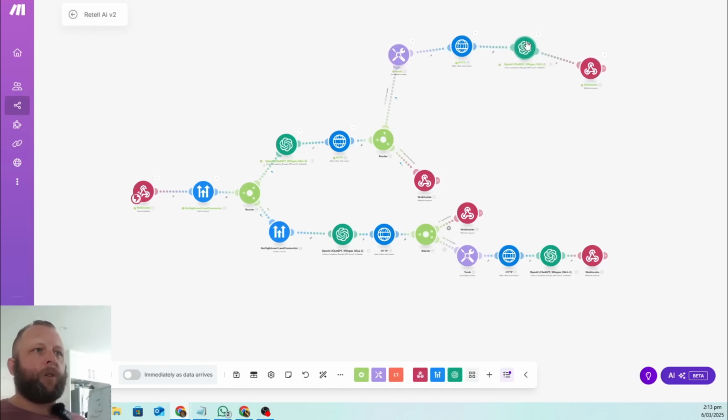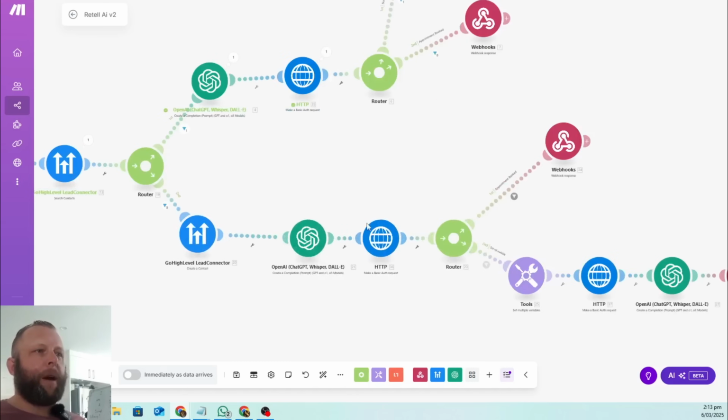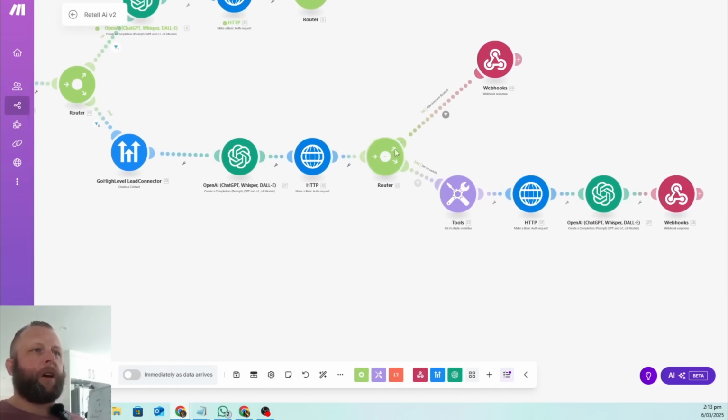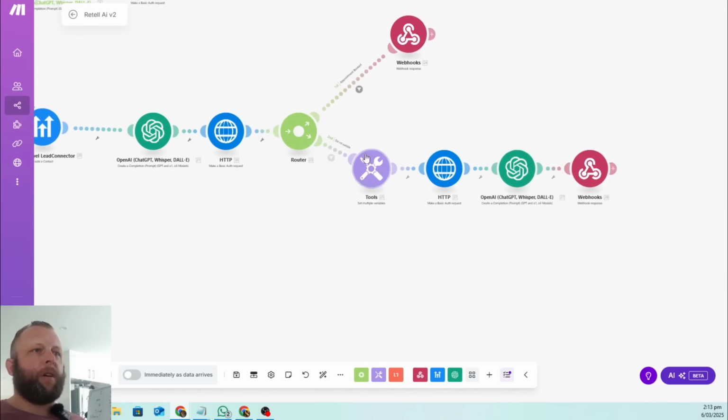So all these are just a repeat of whatever is down here. We receive the data, we check for a contact. If there's no contact, we're going to create a contact. We're going to create the time. We're going to try and make the booking of the time. If the booking exists already, we're going to go through and try to give a new time this way.